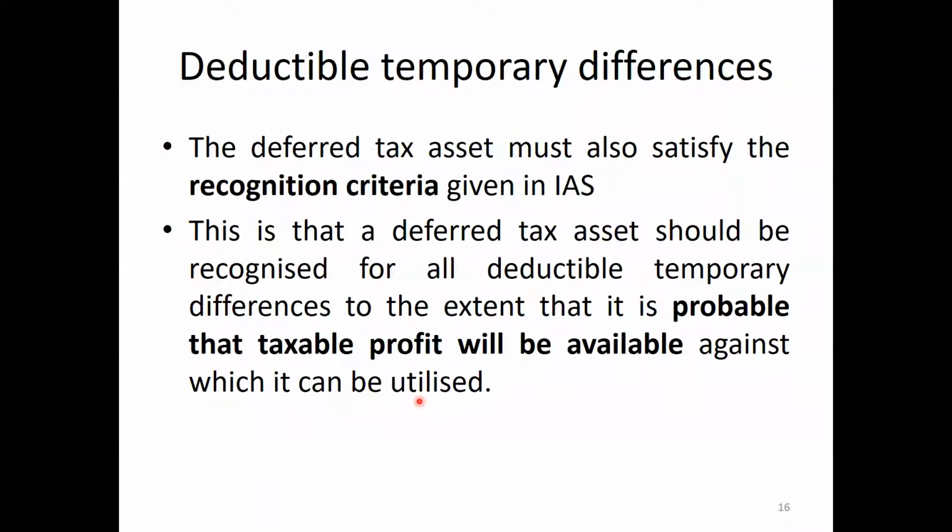In future, we can utilize these higher taxes to recognize this additional tax as an asset. We have to have a taxable profit in the future, right? If there is a chance to continuously make loss in the future period, we can't recognize deferred tax assets.